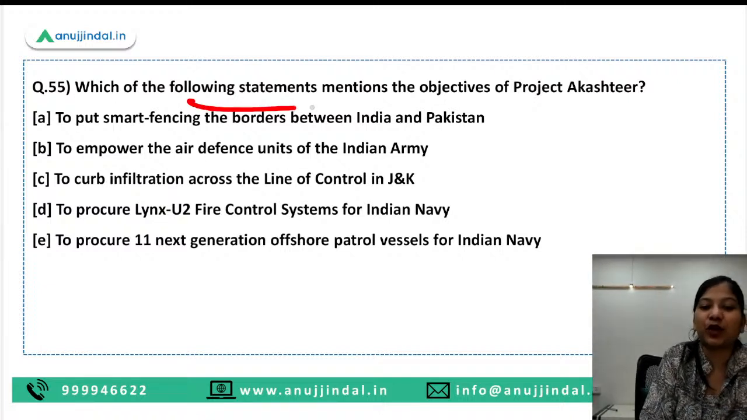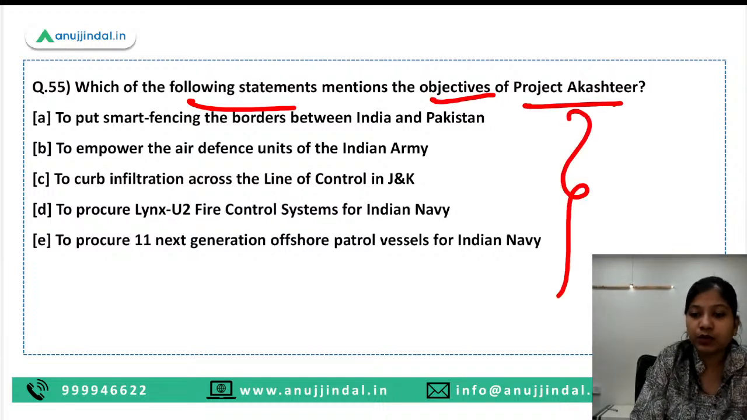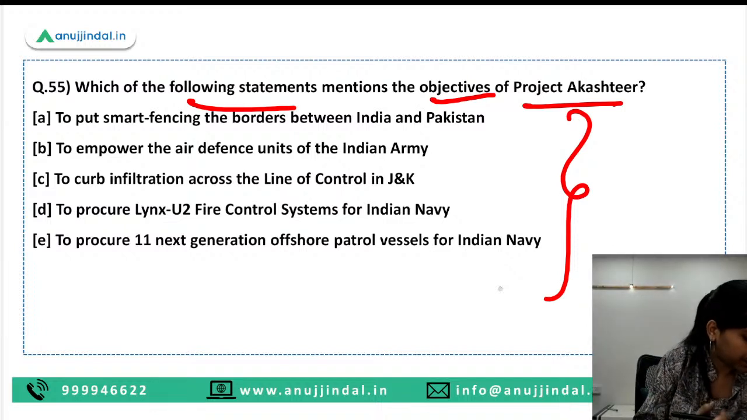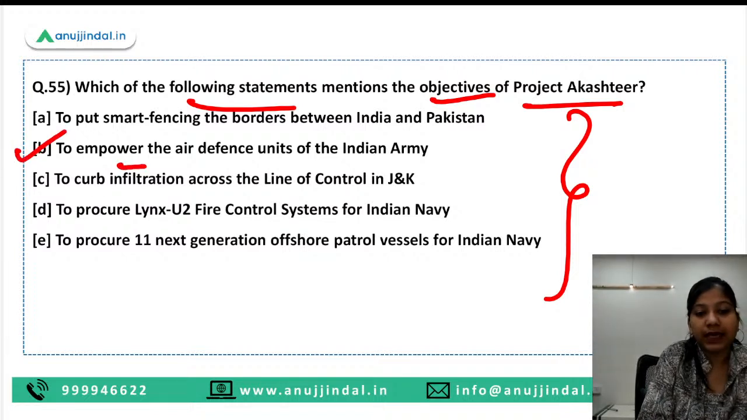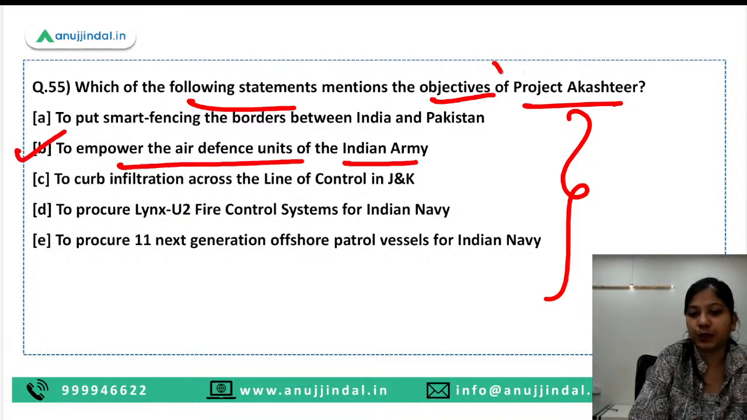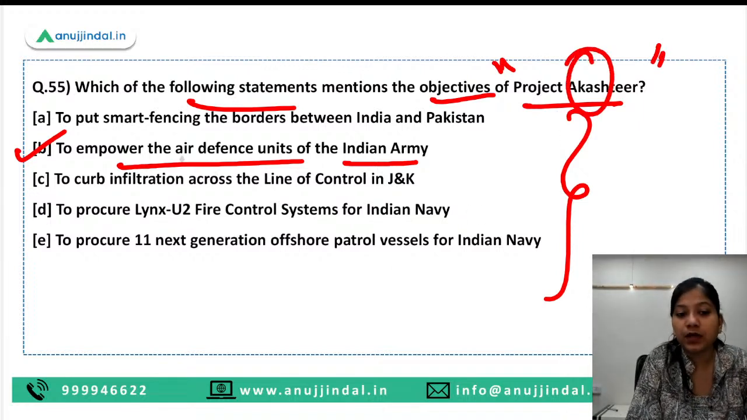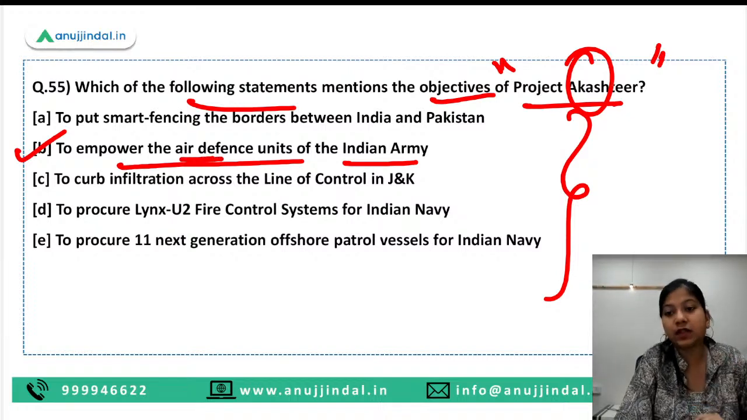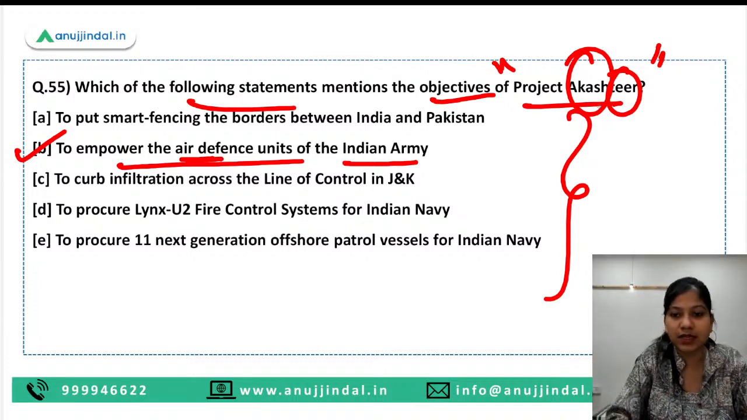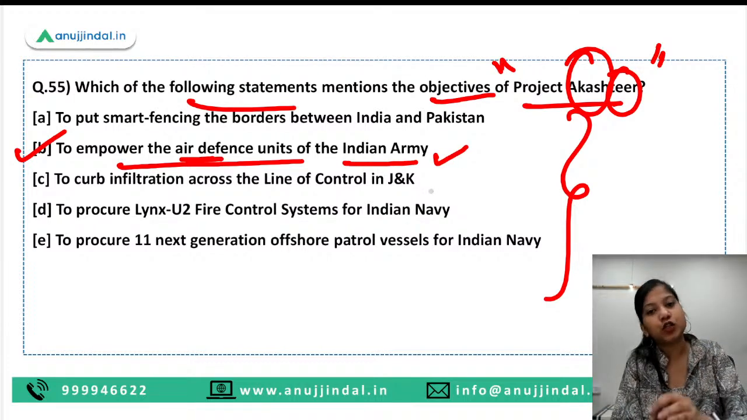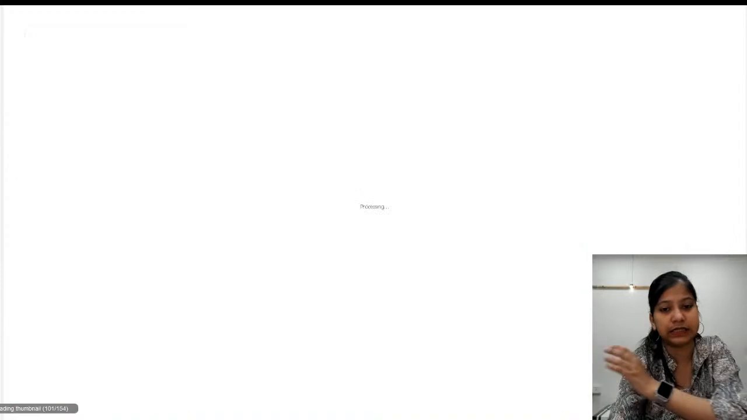Next question is, which of the following statements mentions the objectives of Project Akash Tir? Read out the statements quickly. Tell me the right answer. So here, guys, the right answer is to empower the air defense units of the Indian Army. This project Akash Tir was launched. From Akash, you can remember the air defense, okay. And Tir is basically used in land battles, okay. So from there you can remember army. So air defense units of the Indian Army will be strengthened through Project Akash Tir.